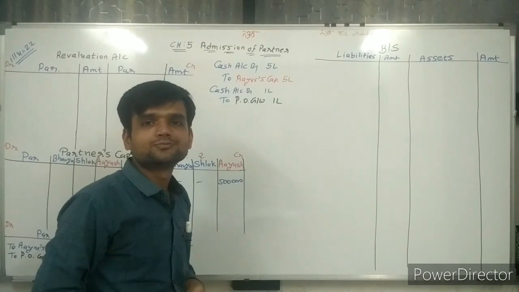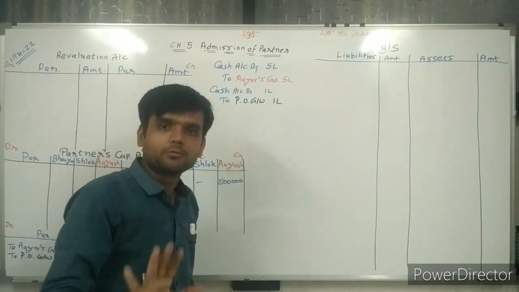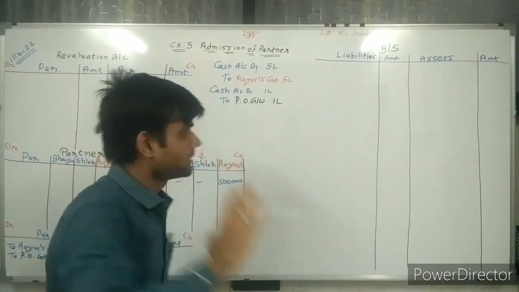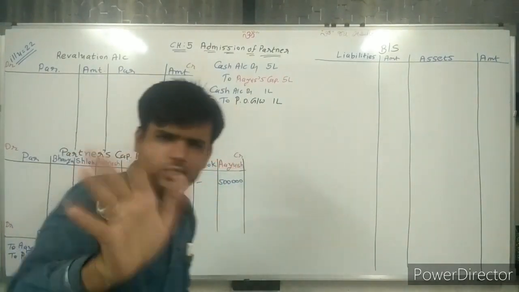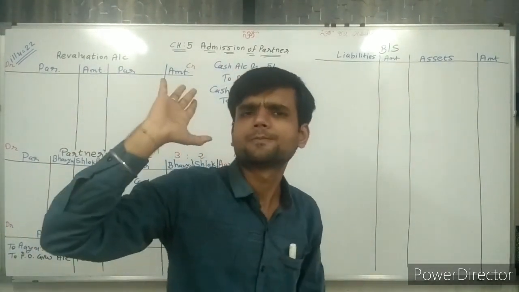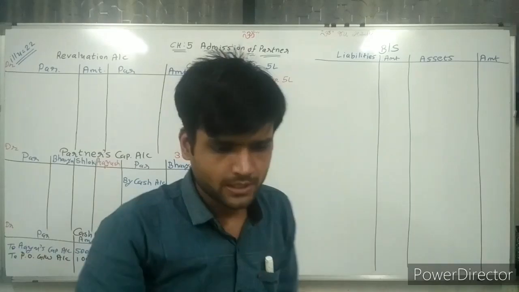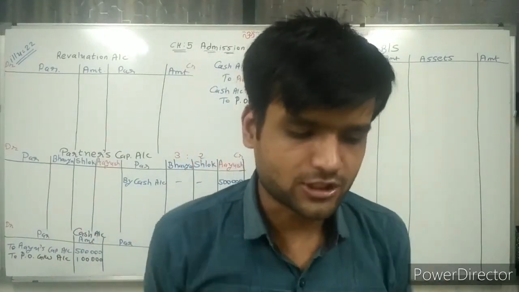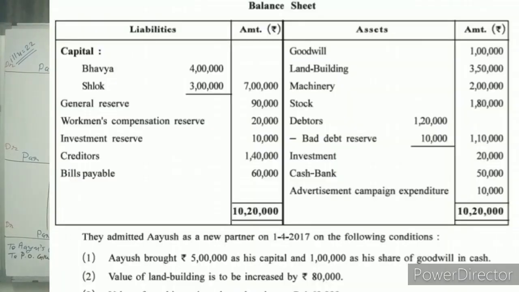That's why I told you, after a few minutes we are doing that later. But up to this point, all of you are clear, I am confident. Now going ahead, reading the second adjustment. The value of land and building is to be increased by 80,000. Land and building increased by 80,000.